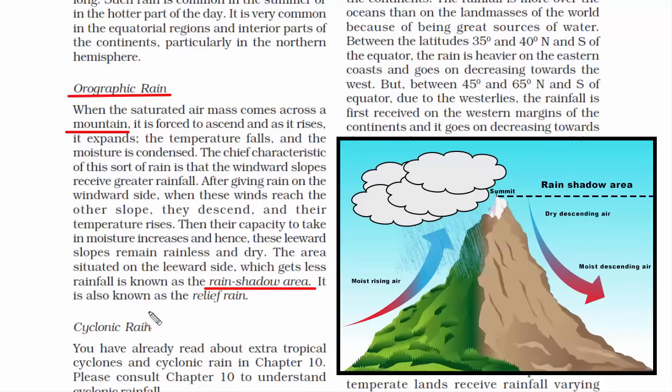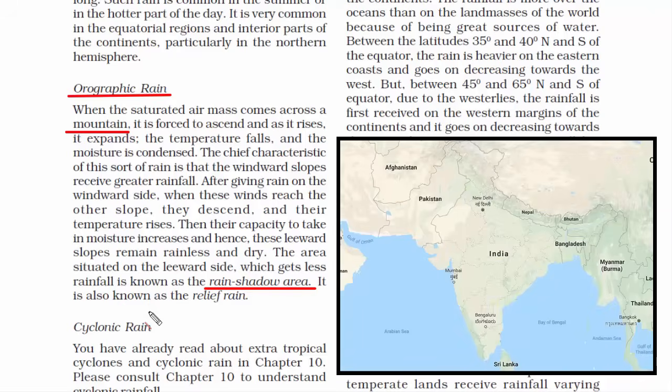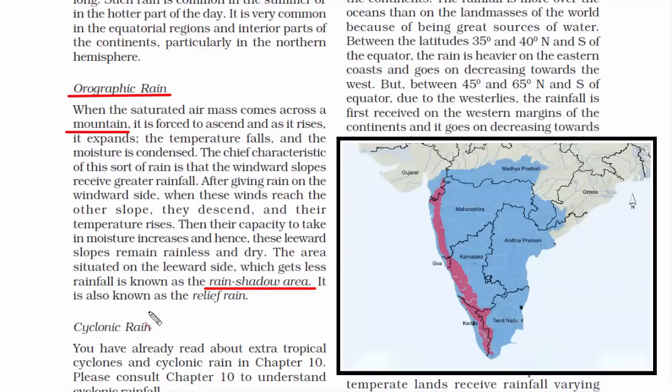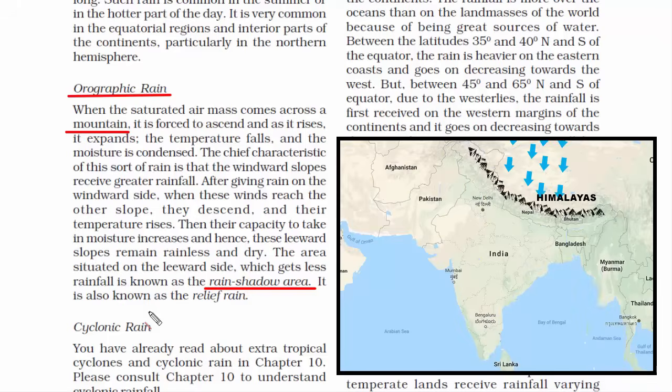So basically you see in orographic rain, warm air is forced to cool when it rises over relief features like a mountain or a hill. As the warm air rises along the slope of a mountain, it cools, condenses and forms rain. This is what is orographic rain. And if I have to ask you where can you see orographic rain in Indian subcontinent, then you should immediately think of the mountains in Western Ghats. Because when the southwest monsoon arrives in Indian subcontinent, the monsoon winds have to face the hills and mountains of the Western Ghats. Likewise, Himalayan mountain range also blocks the monsoon winds.